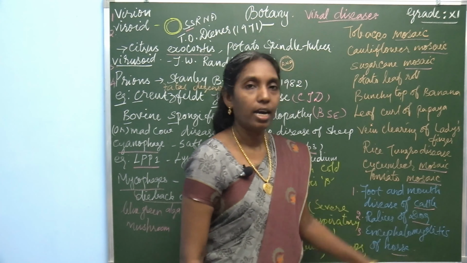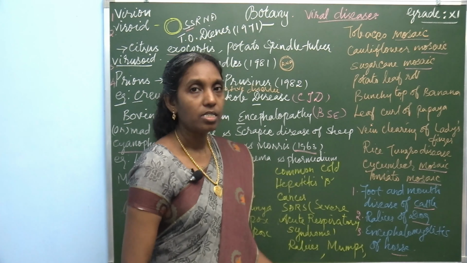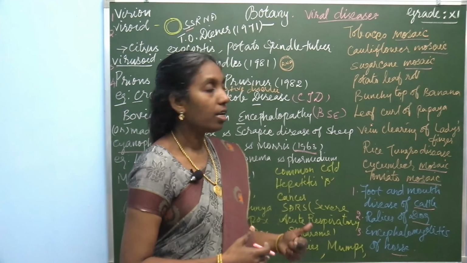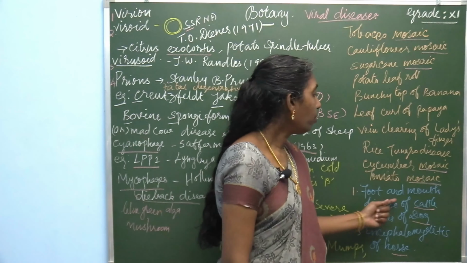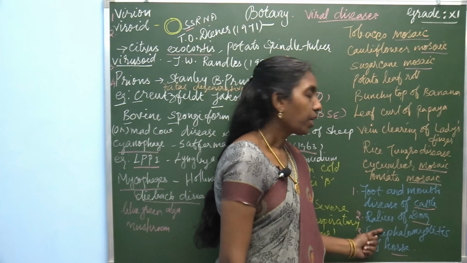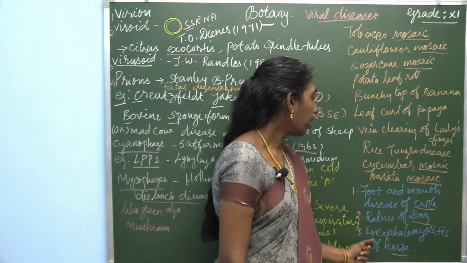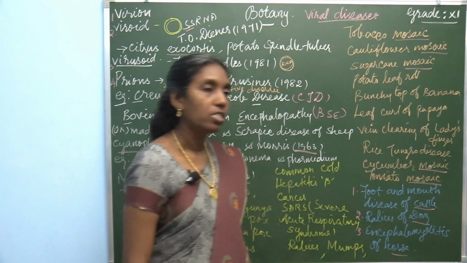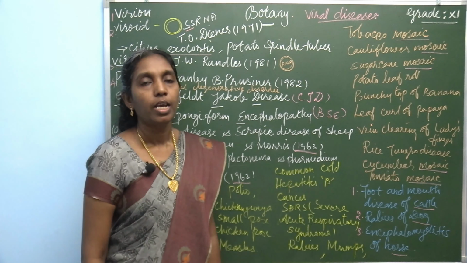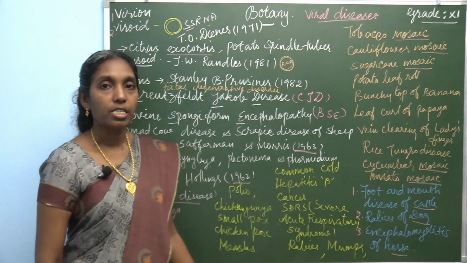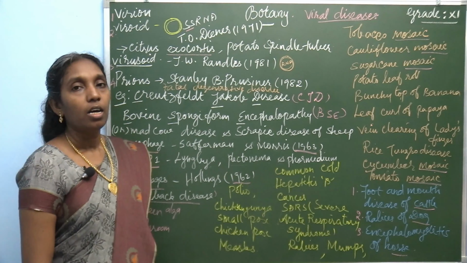Horse, dog and cattle. Here only 3 diseases are there. Learn all these 3 names: foot and mouth disease of cattle, rabies of dog and encephalomyelitis of horse.